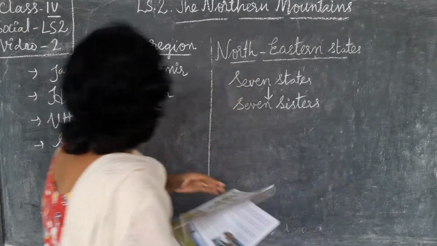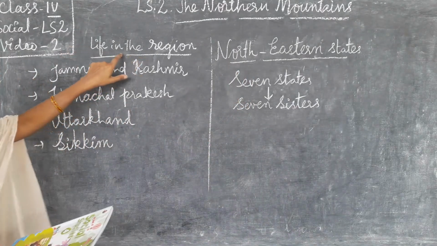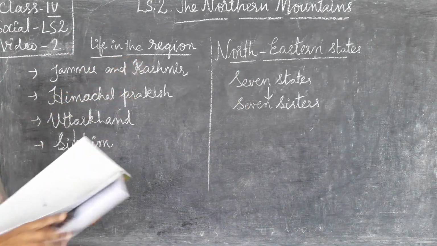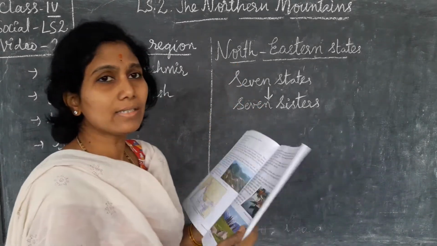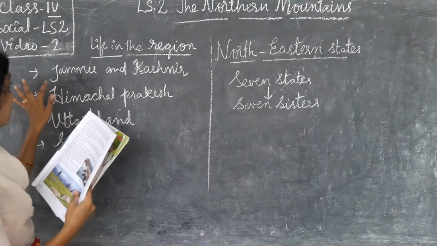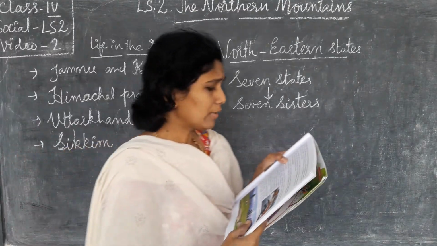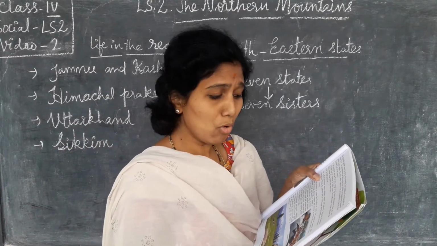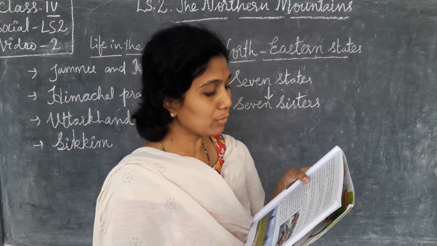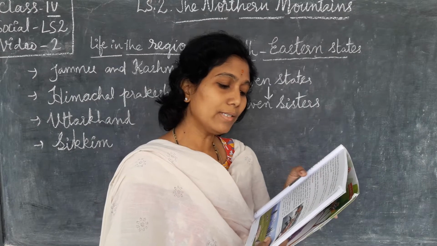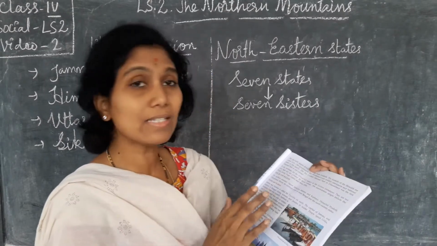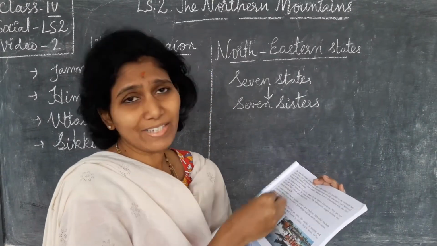Now come to the point of life in the region. What is the lifestyle of the people in this region? We will take it state by state. The Northern Mountain regions include Jammu and Kashmir, Himachal Pradesh, Uttarakhand, Sikkim, the northern part of West Bengal and the northeastern states.